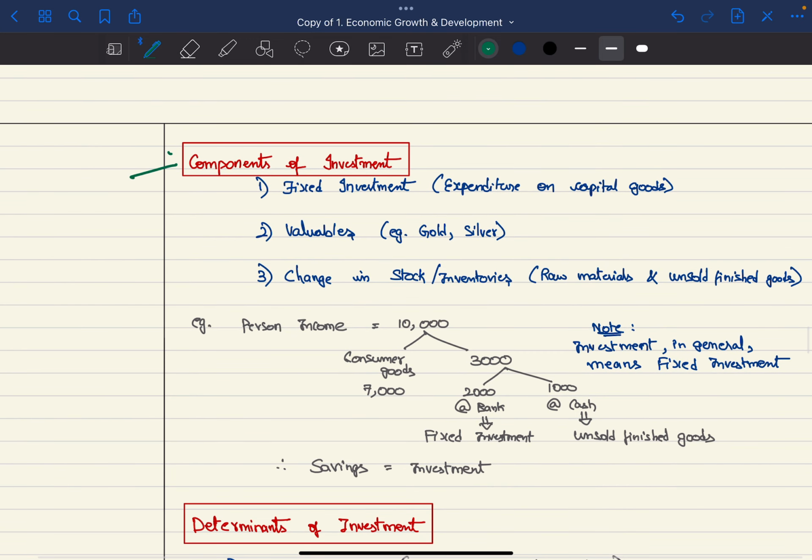Next, we have components of the investment. There are three components. First one is the fixed investment. This is the most important one, which is expenditure on capital goods. Then valuables like gold and silver, and change in stock and inventories like raw materials and unsold finished goods.